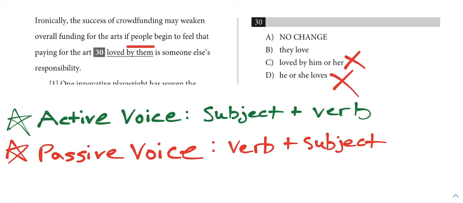So if we were to reread this, it would be, ironically, the success of crowdfunding may weaken overall funding for the arts if people begin to feel that paying for the art they love is someone else's responsibility. So as you can see, if we just reread the sentence, it sounds way more clear, and it's just the better answer choice. And in this case, it's also the correct answer choice. So we can eliminate A, no change, and stick with B as the correct answer for this problem.